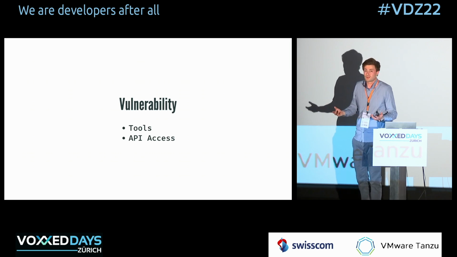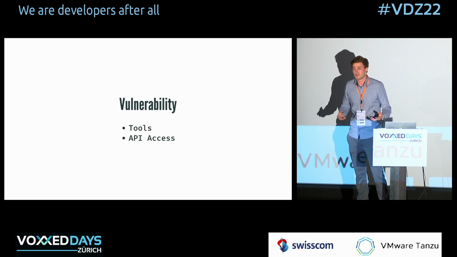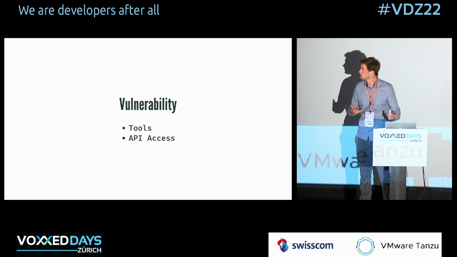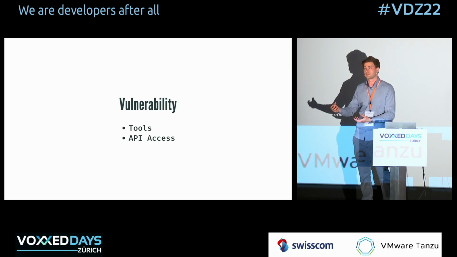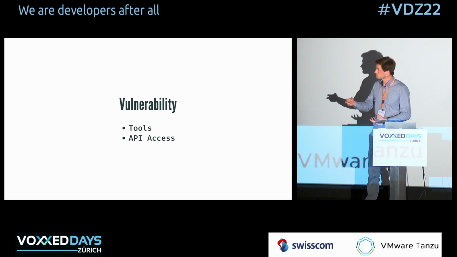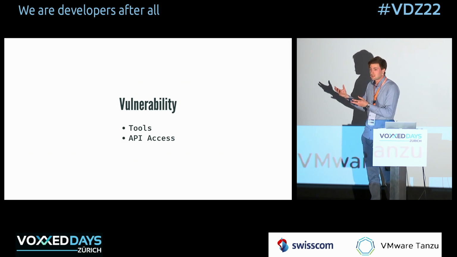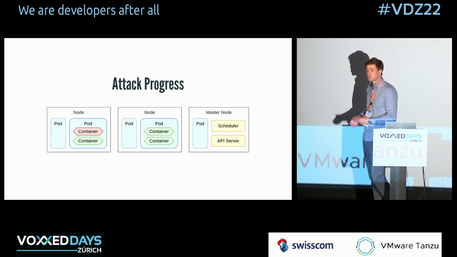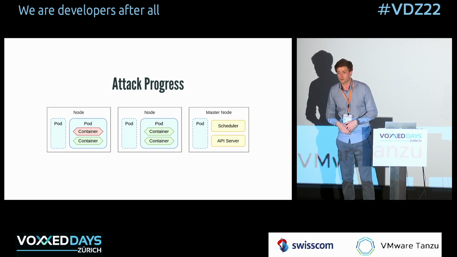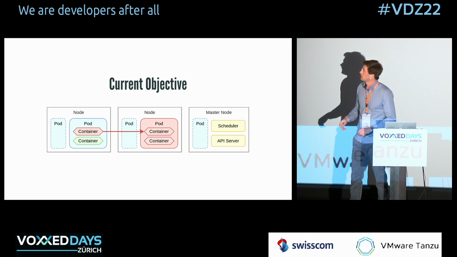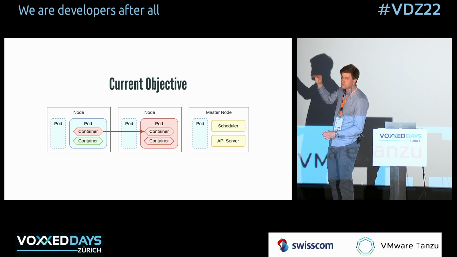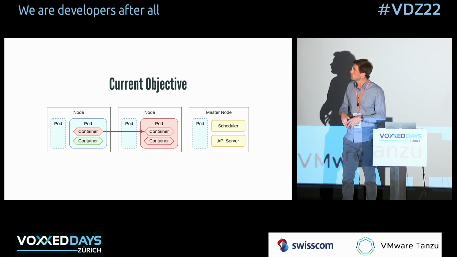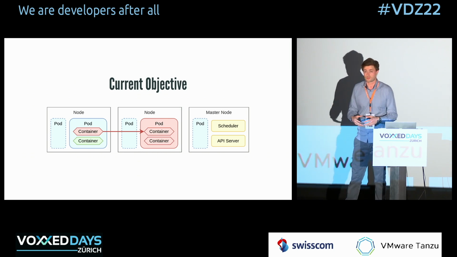And the vulnerability that we're going to use, which is not really a vulnerability per se, is all the tools that we have access to, which is essentially anything we want because we can install it via the package manager, and the actual API access to the Kubernetes API, right? So those aren't strictly vulnerabilities, but it's something we can take advantage of and exploit. So currently, as I said, we're still in that small container. We've gone nowhere. And our current objective is to move laterally in the cluster. It doesn't have to be to a different node. We just want to go elsewhere into a pod potentially that we can control.